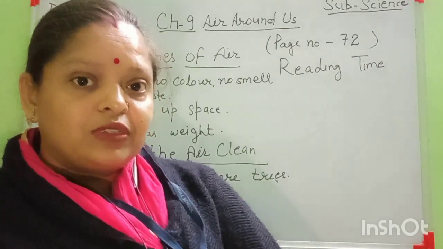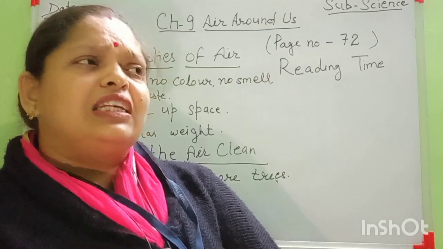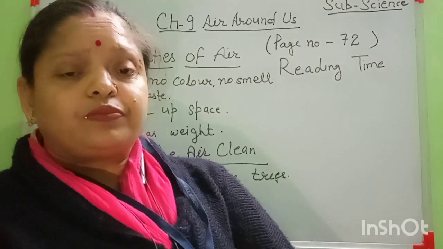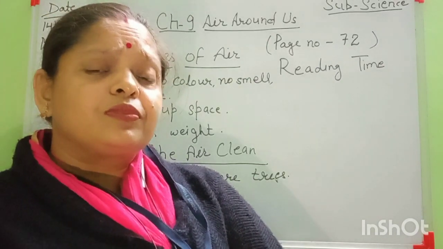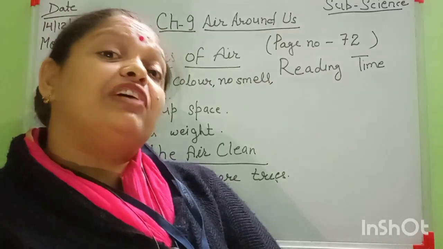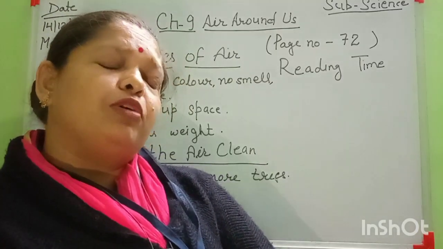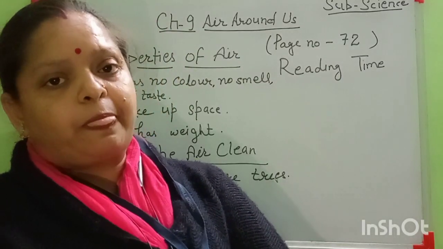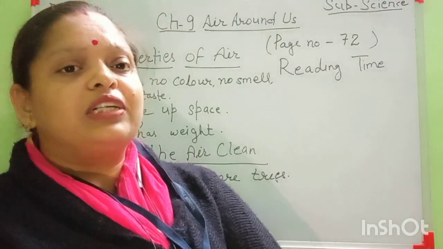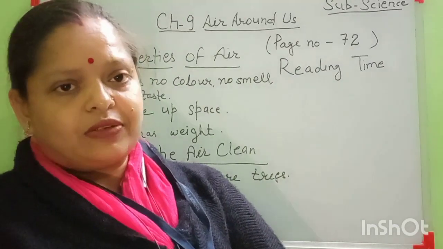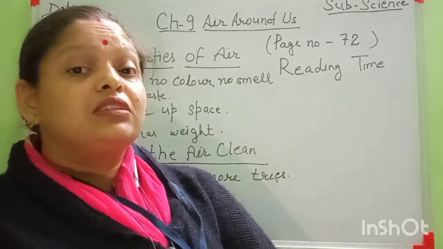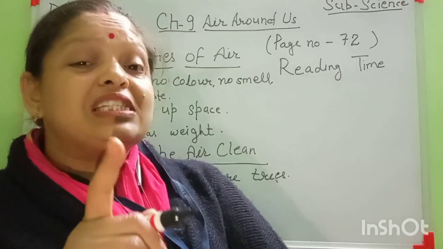In a bus, 25 to 30 students come together. It means there is low air pollution, because only one bus is running.